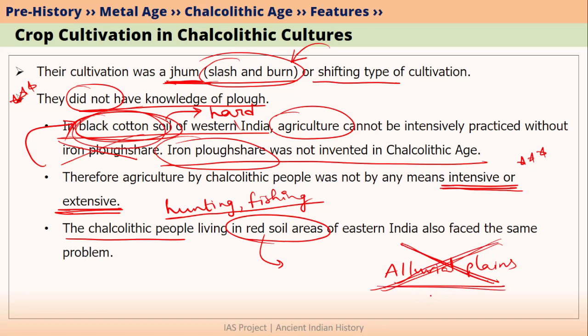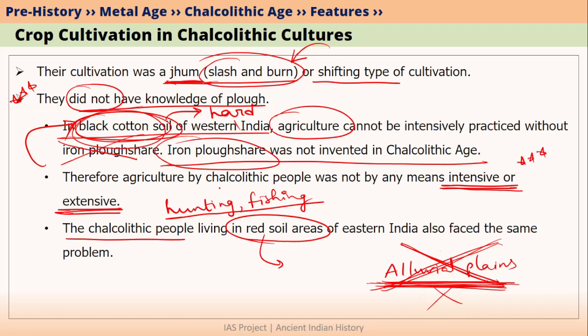And in alluvial plains, you do not even need an iron plowshare. You just sprinkle the seeds and you can get a crop. This is why the Indus civilization was very much dependent on the alluvial plains of the Indus River. And most of the food Indus people were eating was actually gotten from the alluvial plains of the Indus. Hunting and fishing was being done by Indus people, but it was very less compared to Chalcolithic culture people.